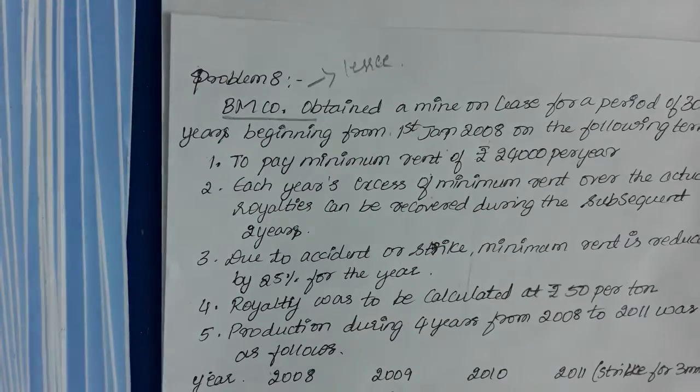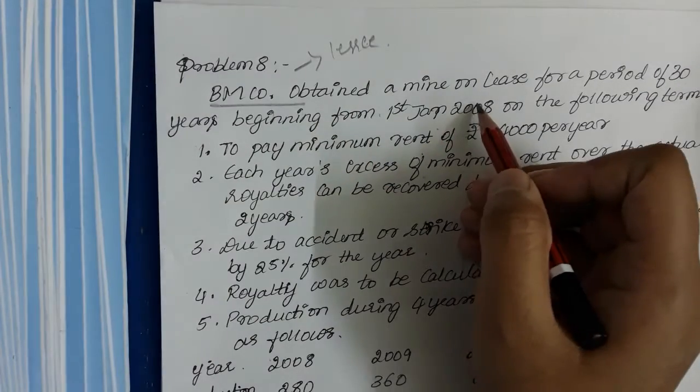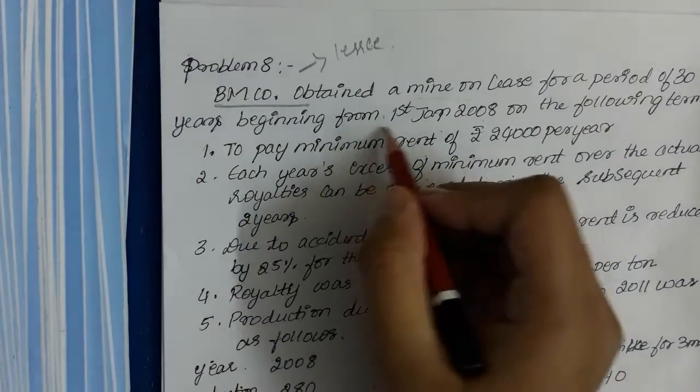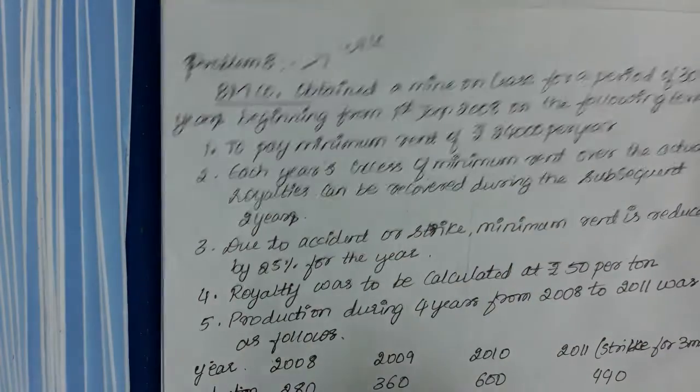They have not given who is the lessor. At that time you will be recording only the name of the landlord, that is, you will be writing landlord or lessee. So what he has done is, he has taken a minefield for 30 years from 1st Jan 2018, on the following terms.